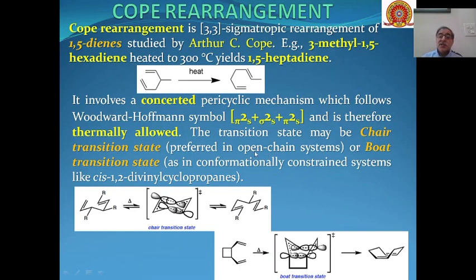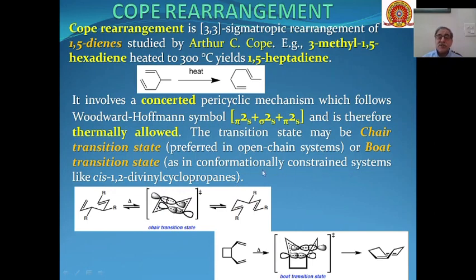And it has been seen that chair transition states are preferred in open chain systems, whereas both transition states are present in conformationally constrained systems like cis 1,2 divinyl cyclopropanes, that is, in cyclic systems which are conformationally constrained.